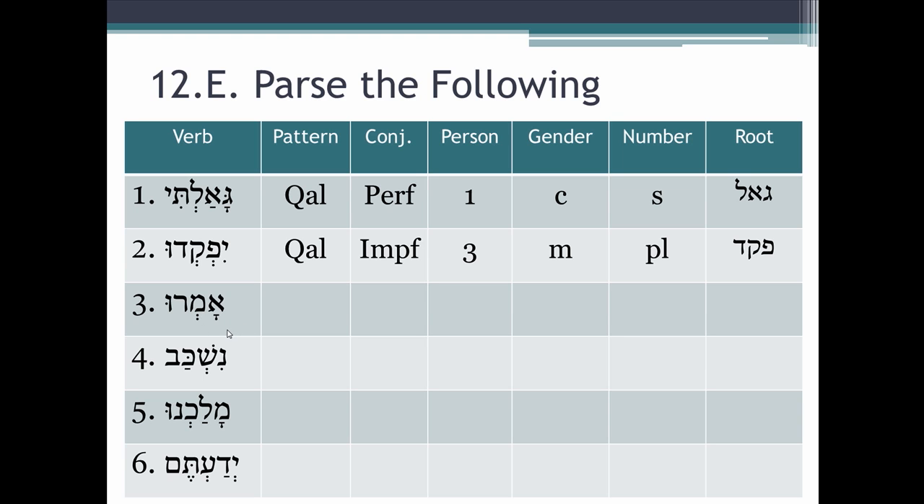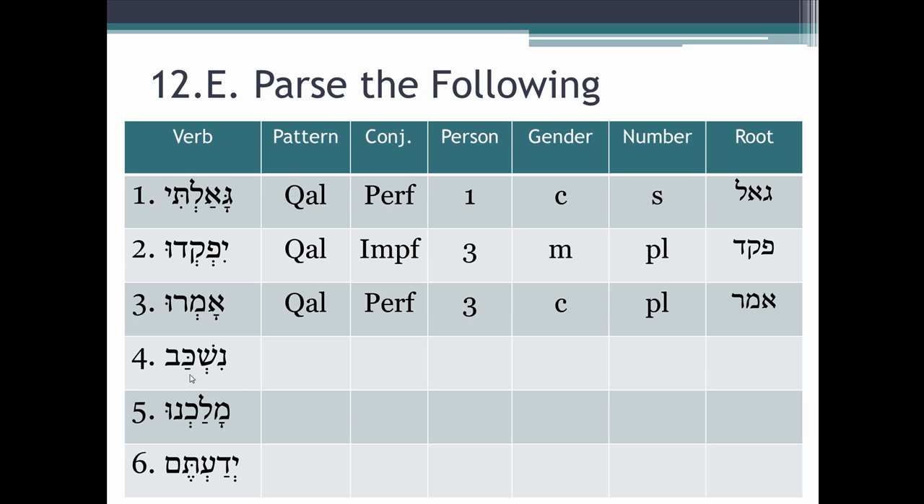Number 3, amiru. From amar. Does it have a prefix? No. It has to be perfect then. And the shureq vowel at the end can only be one thing. Qal perfect, third common plural from amar.